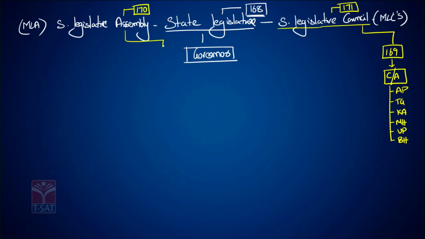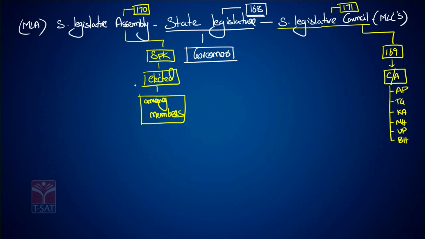The head of the assembly is the speaker, who is elected among the members. The head of the council is a chairman, who is also elected among the members.